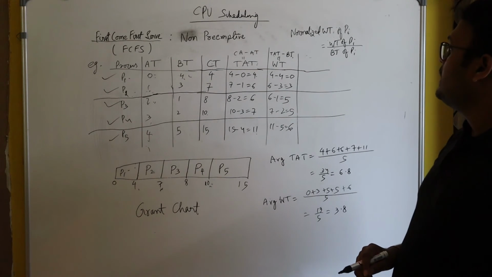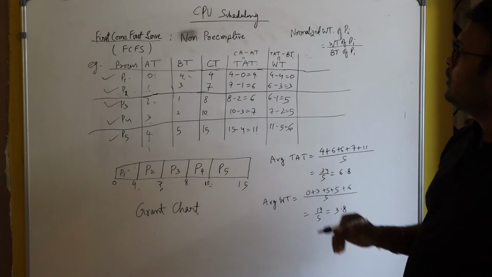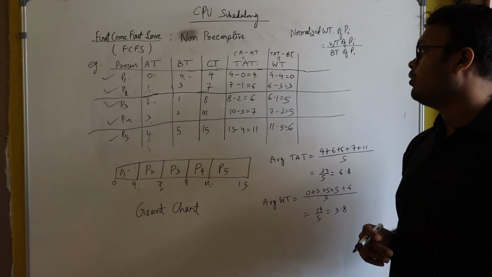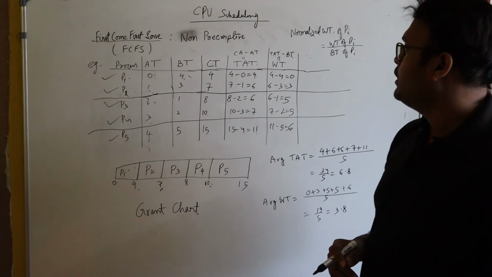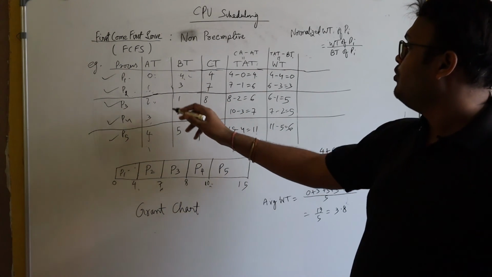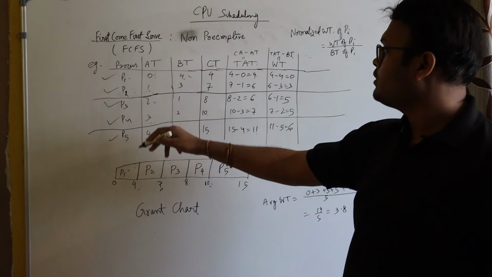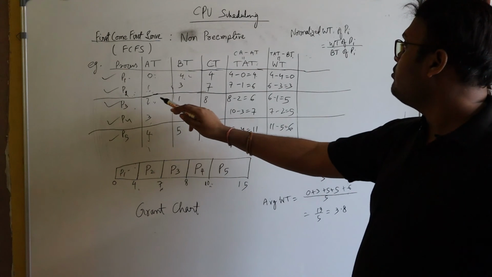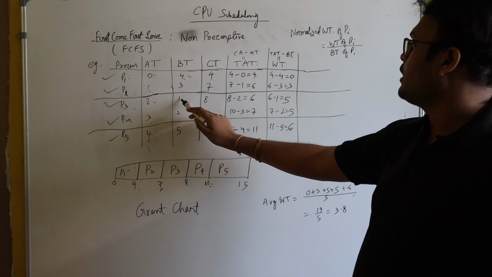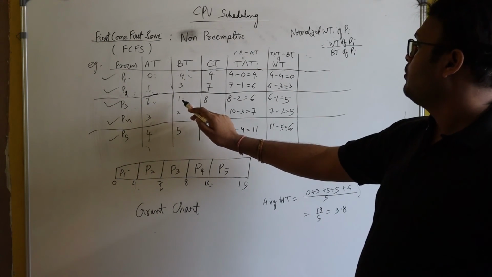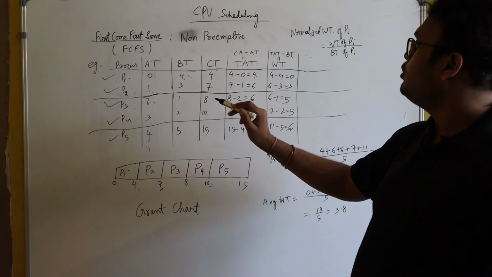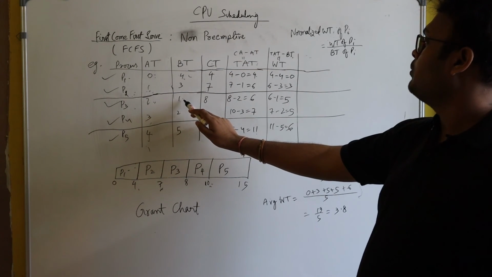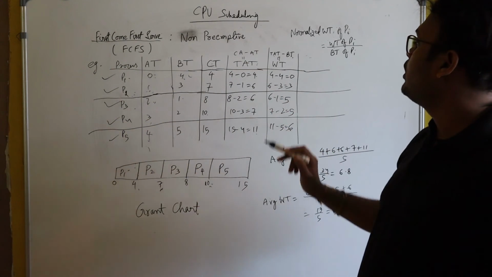So basically, this algorithm is easy to implement, but the main disadvantage of this algorithm is that the processes which are coming later, like P2, P3, P4, and if they have shorter burst time, even though they have shorter burst time, they have to wait longer.